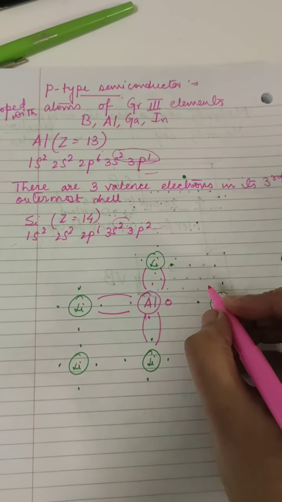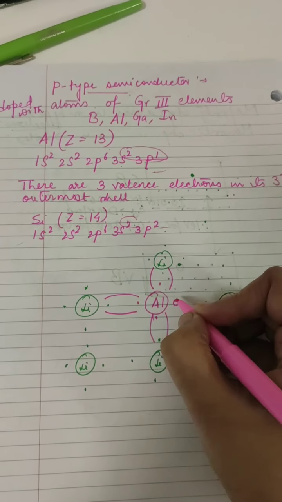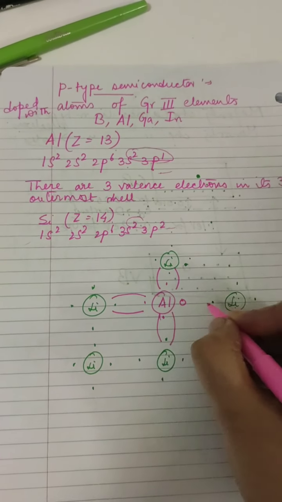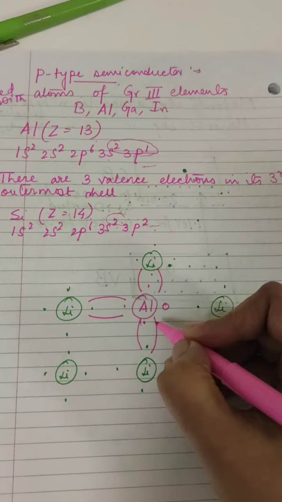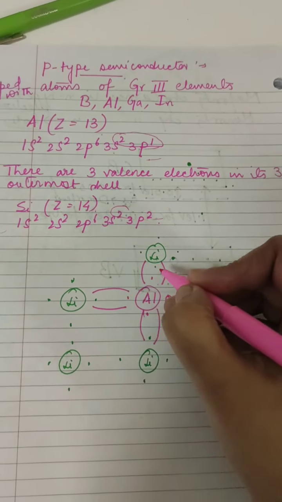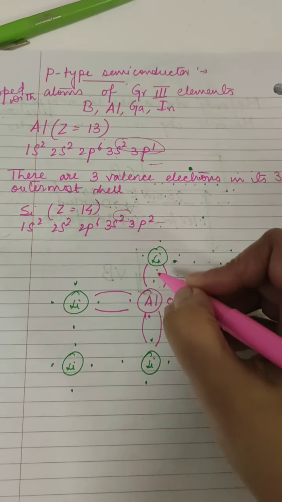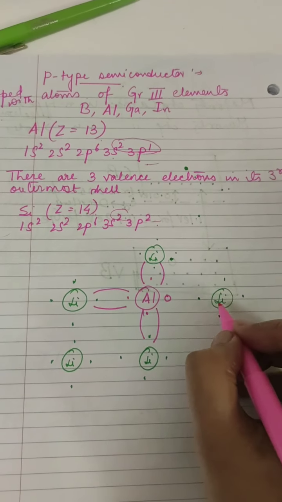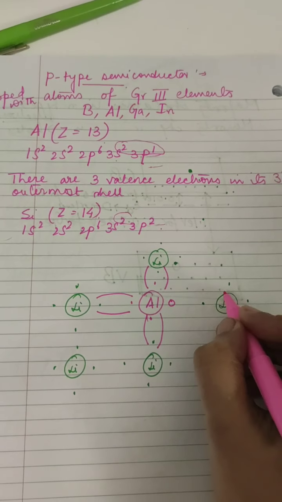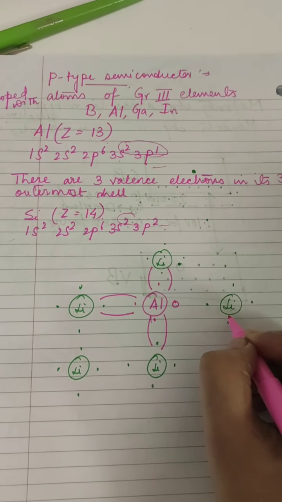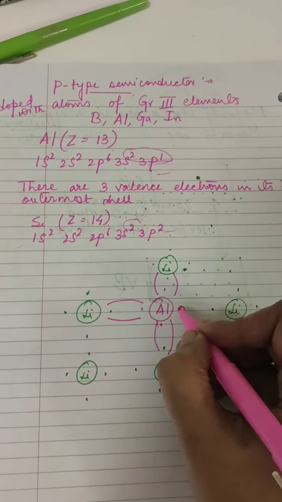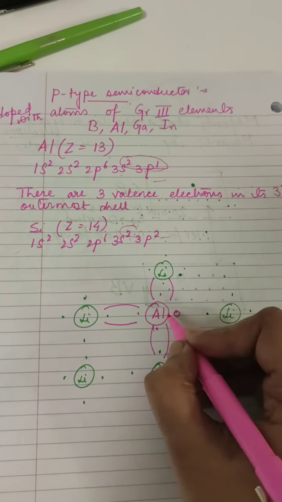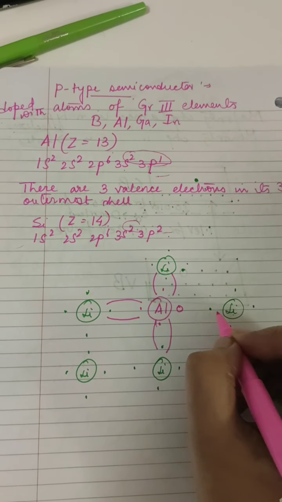The bond between the 4th silicon atom and the aluminium atom has a vacancy or hole because aluminium has 3 valence electrons. The 3 valence electrons have formed covalent bonds with the neighboring 3 silicon atoms, but the aluminium does not have any electron to offer to the 4th neighboring silicon atom, thereby creating a vacancy or hole. So the bond between the silicon atom and the aluminium atom has a vacancy or hole.